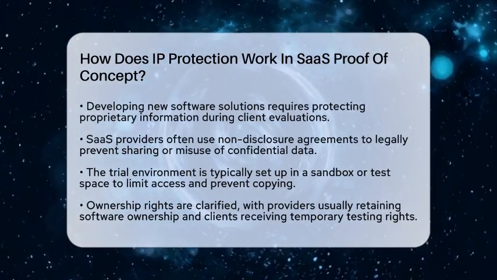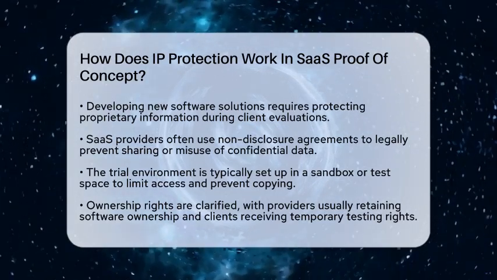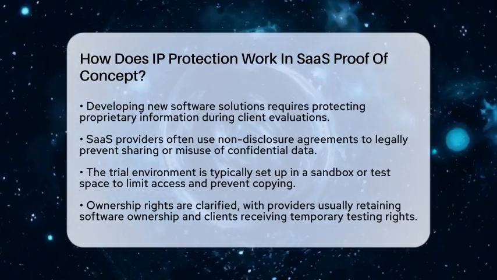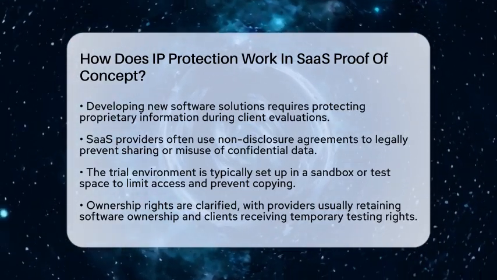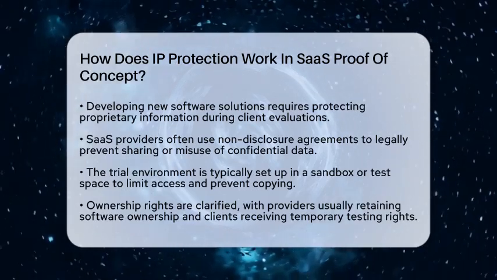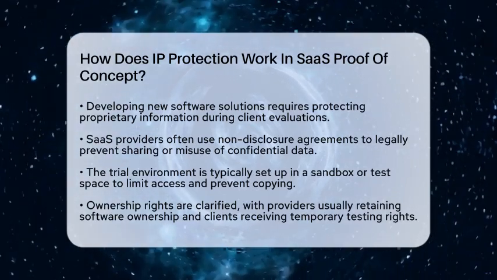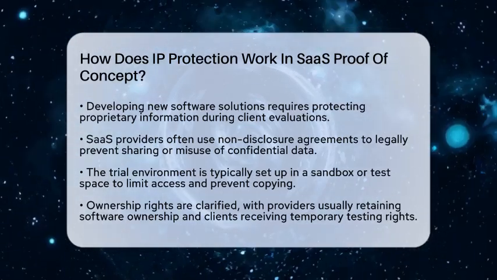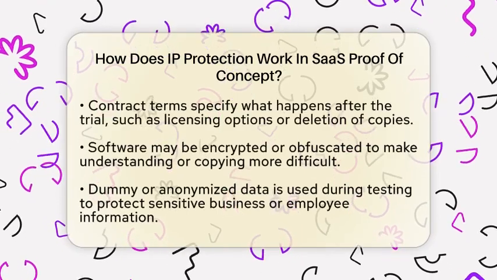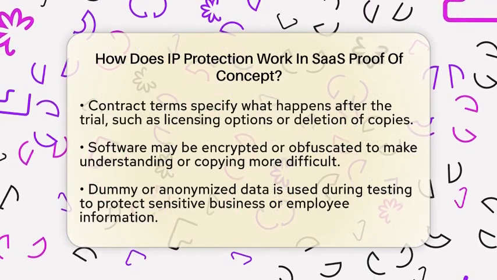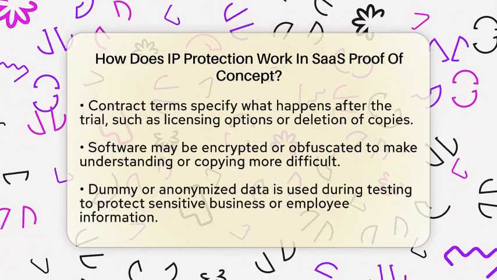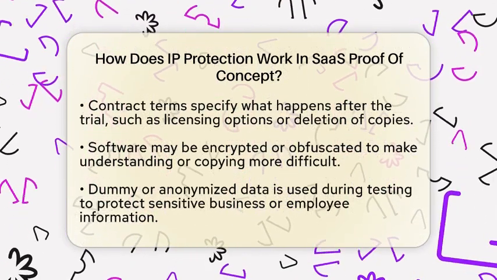This process involves a mix of legal agreements and technical safeguards. First, both parties usually sign non-disclosure agreements, which are legal contracts that prevent either side from sharing or using confidential information outside the scope of the trial. These agreements clearly state what information is protected and the consequences if someone breaches the rules.